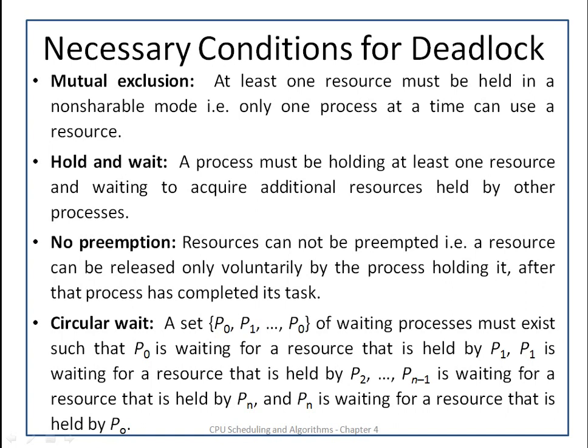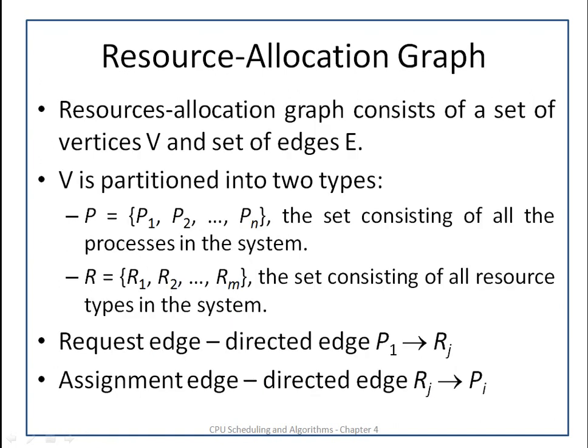Means all the processes in the system are waiting for resources held by the next process in a circular manner. This will create a circular wait condition and will lead to deadlock. So these are the four necessary conditions for the occurrence of the deadlock. If these are present, then the system will enter into deadlock state.